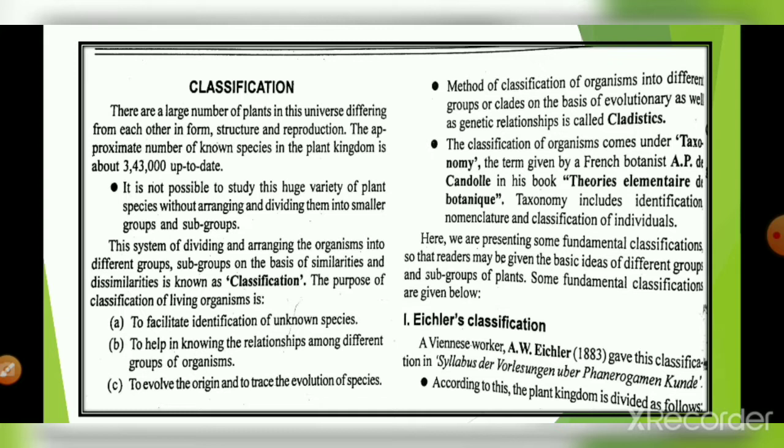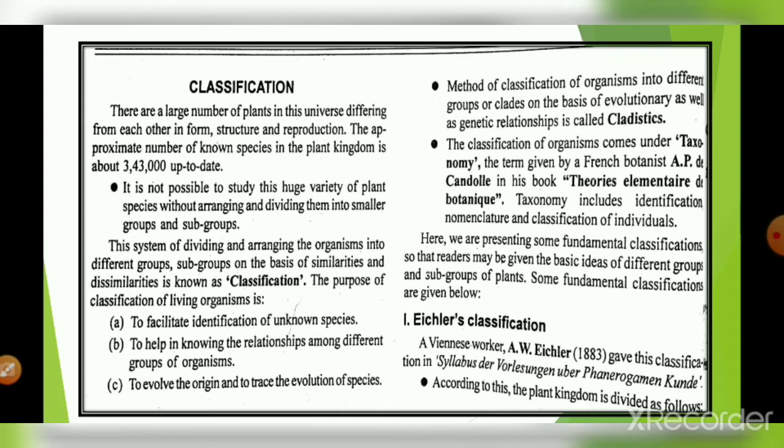On the basis of classification, there are a large number of plants in this universe, differing from each other. You have already seen in nature that most angiospermic plants have different leaf structures, and may be taller or shorter in height. Some types of trees are very thick, and some trees are very weak in nature. All those things are categorized on the basis of classification and are placed into different positions. So today we will know about what they are.